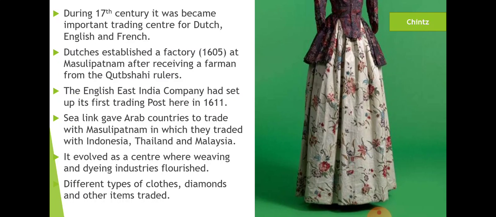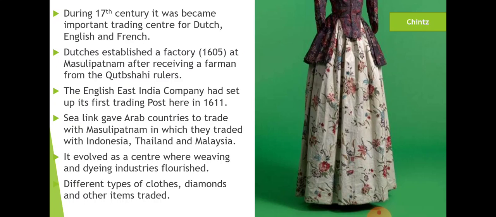In 1605, the Dutch reached Masulipatanam and asked the Qutub Shahi rulers to grant them permission, a farman, to stay there and trade, purchase products from there and take those products to their countries.